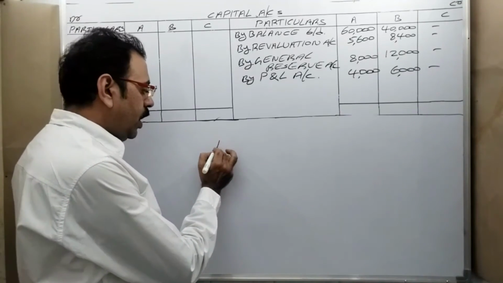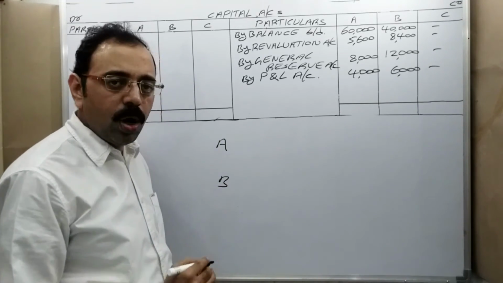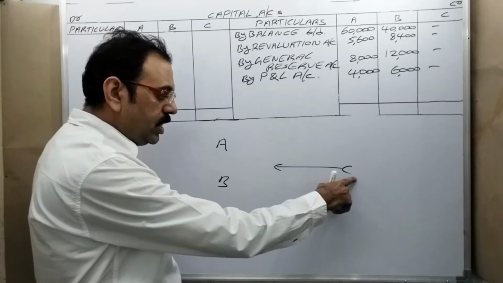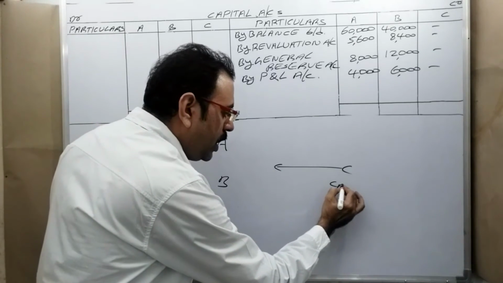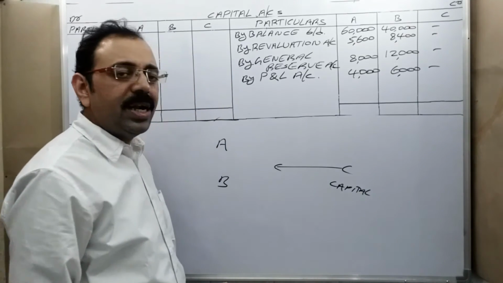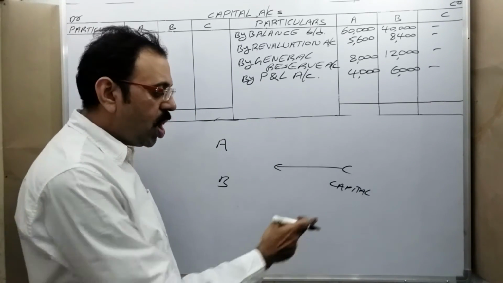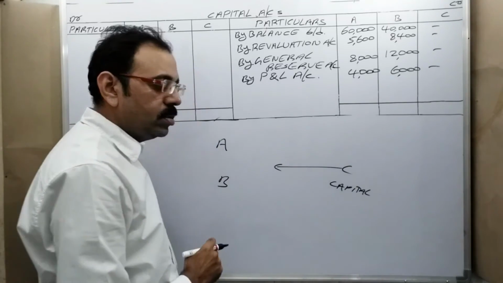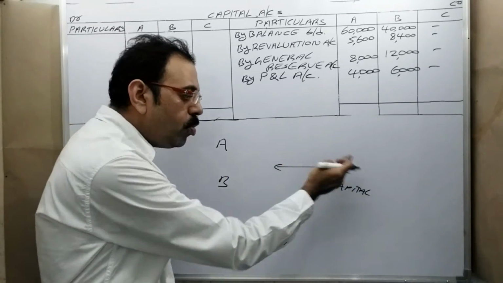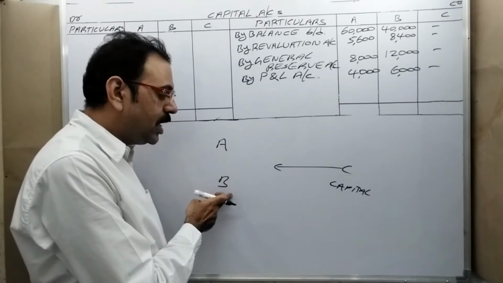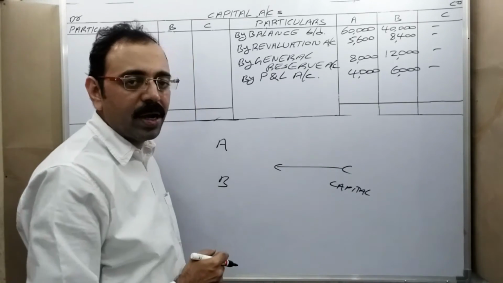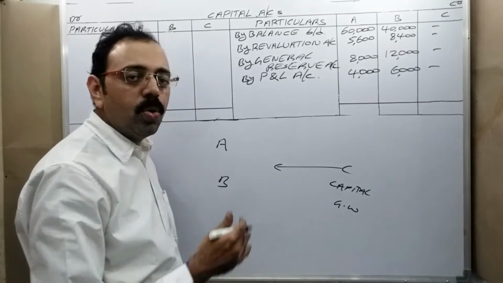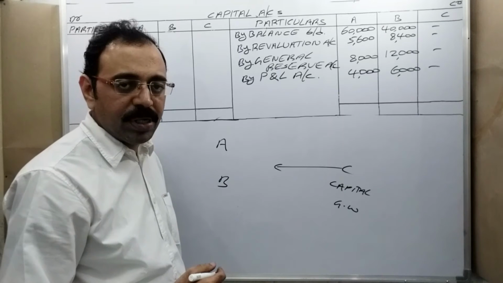So what happened? A and B are old partners. C is coming as a new partner. When C is coming, he is bringing capital. That capital is used in the business. It is not at all a benefit to old partners. Since old partners are losing some profit portion to the new partner, old partners demand some compensation from this new partner. That compensation amount is known as goodwill. So the new partner brings goodwill into the business.